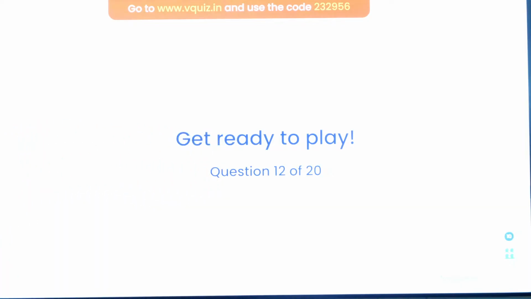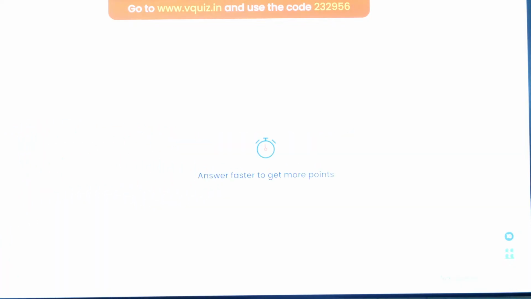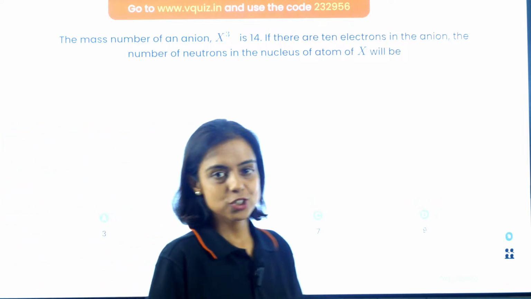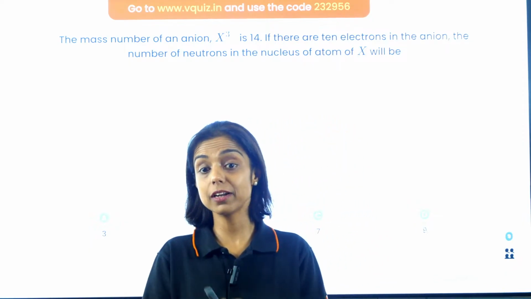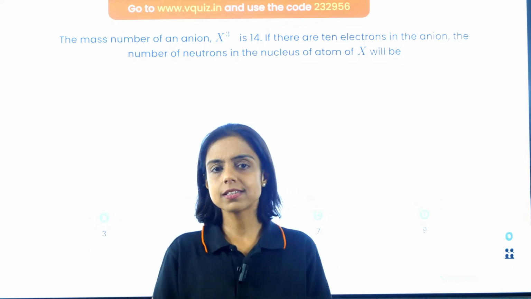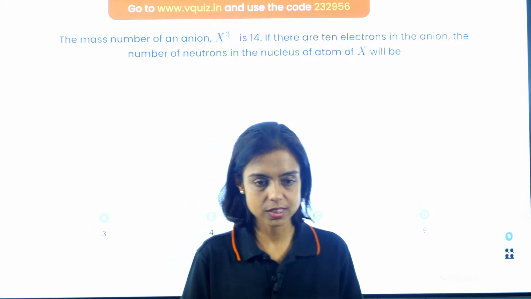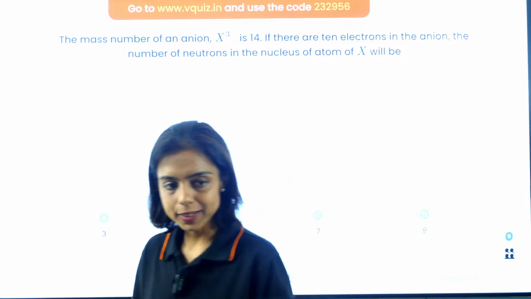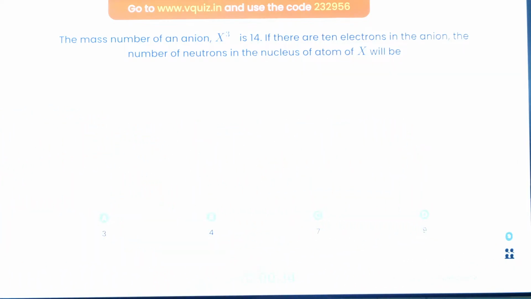Next question, guys, question number 12. The mass number of an anion, X3 negative, is 14. If the anion has 10 electrons, what is the number of neutrons in the nucleus of X? So electron, proton, neutron are very fundamental questions that you should all know. And similar questions, guys, you must have seen in the PYQs of NSEJS, right? Quick, guys. So it is the X3 negative ion.